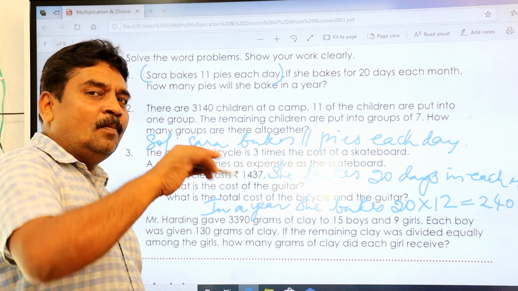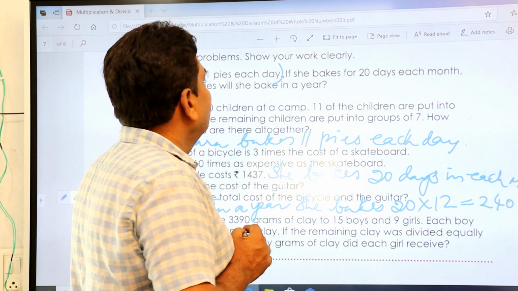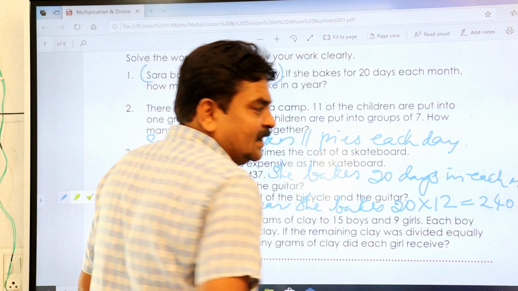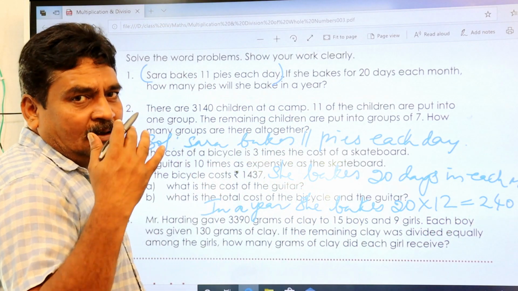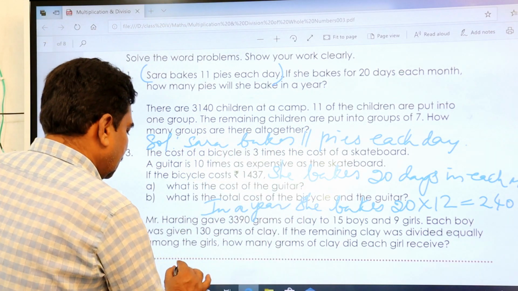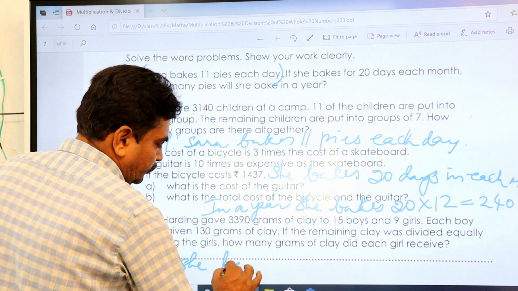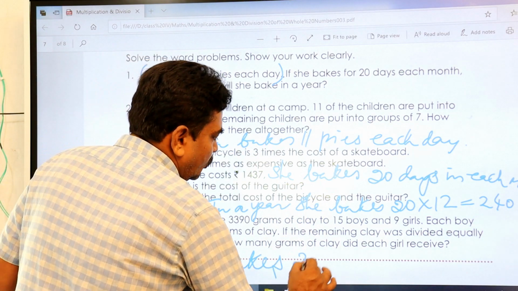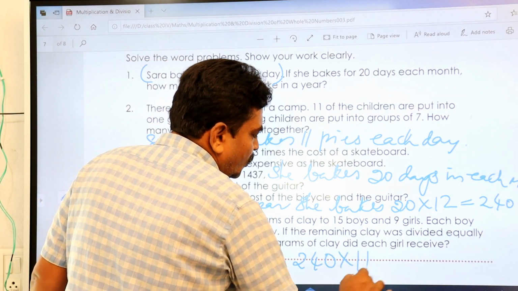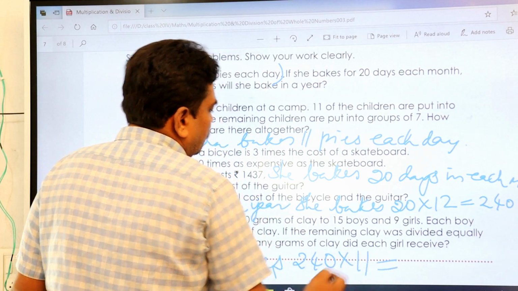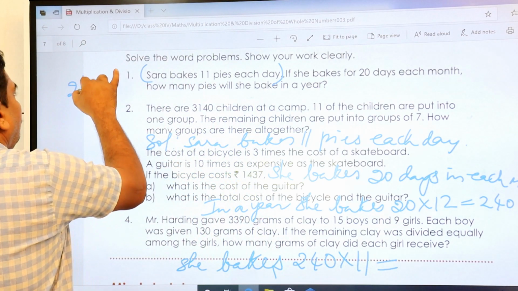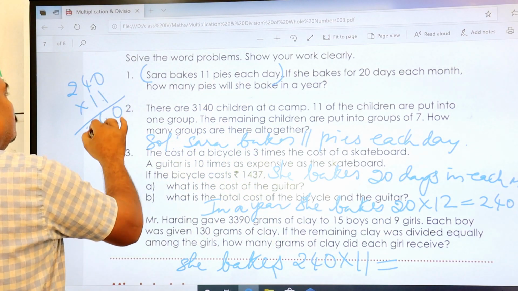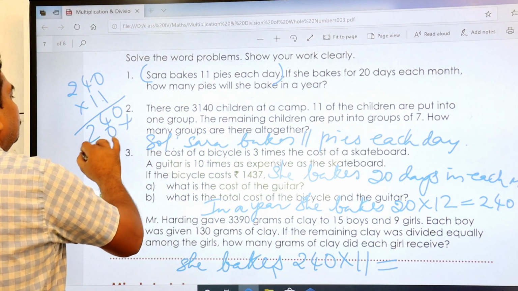So each day how many does she bake? She bakes only 11. So in 240 days how many could she bake? That is nothing but 240 into 11. 100, 1 4 is 4, 1 2 is 2. That is the same thing.